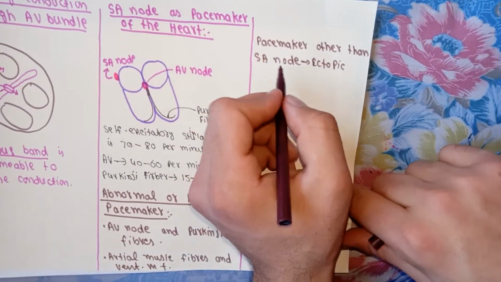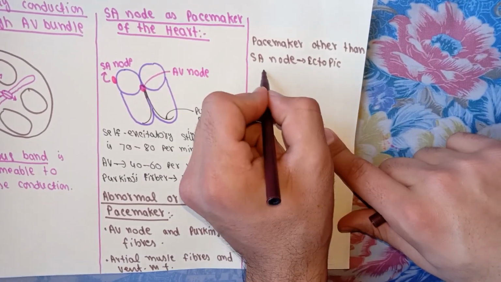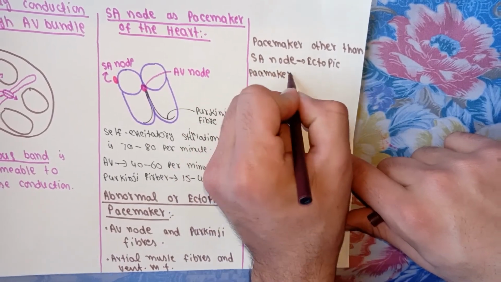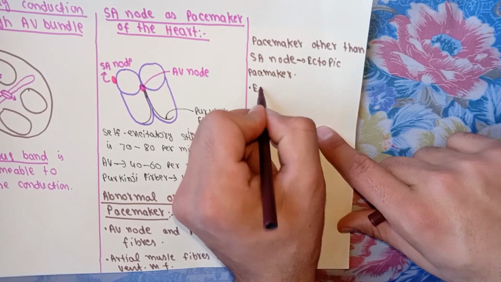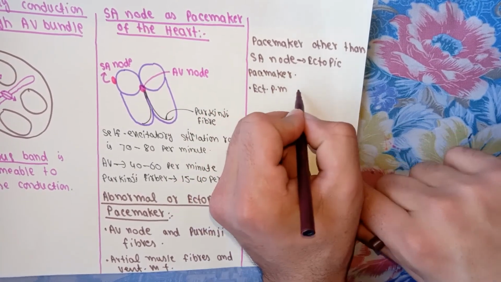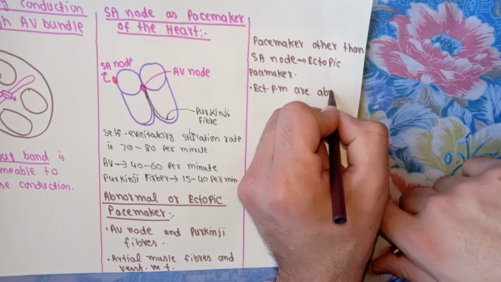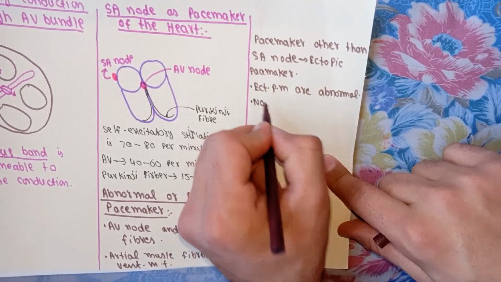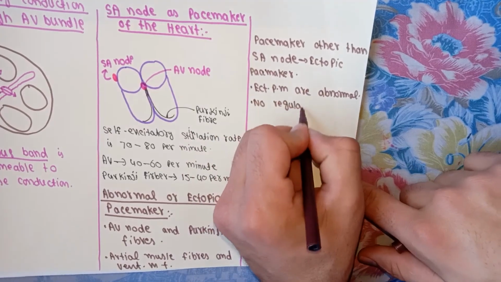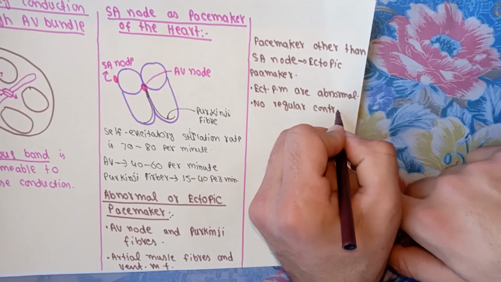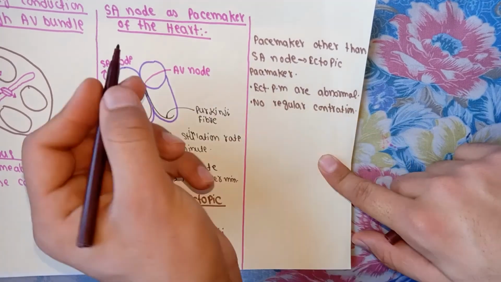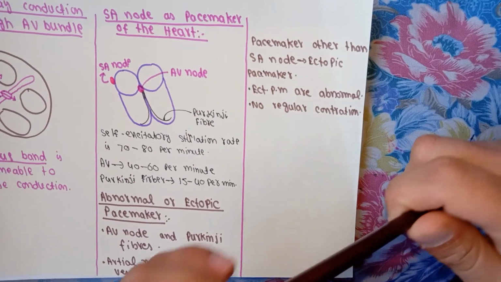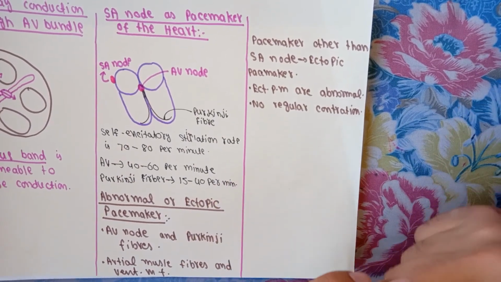It is normally abnormal. It means that ectopic pacemakers are abnormal. Okay, abnormal means that there is no regular contraction of the ventricle. In the case of an ectopic pacemaker, regular contraction does not occur.